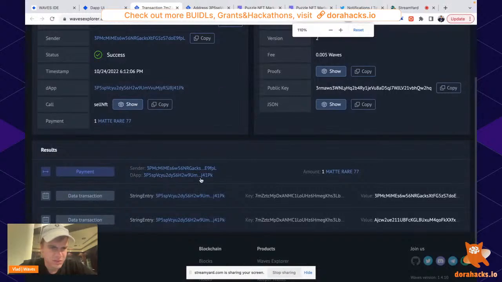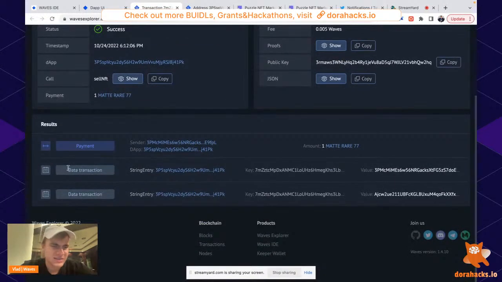We see that there were multiple data state changes in the blockchain. Two new things appeared in the blockchain. And of course, the eagle was transferred, so line by line. The first thing, eagle was transferred from my account to the smart contract account. Makes sense. Now the eagle is stored on the smart contract.